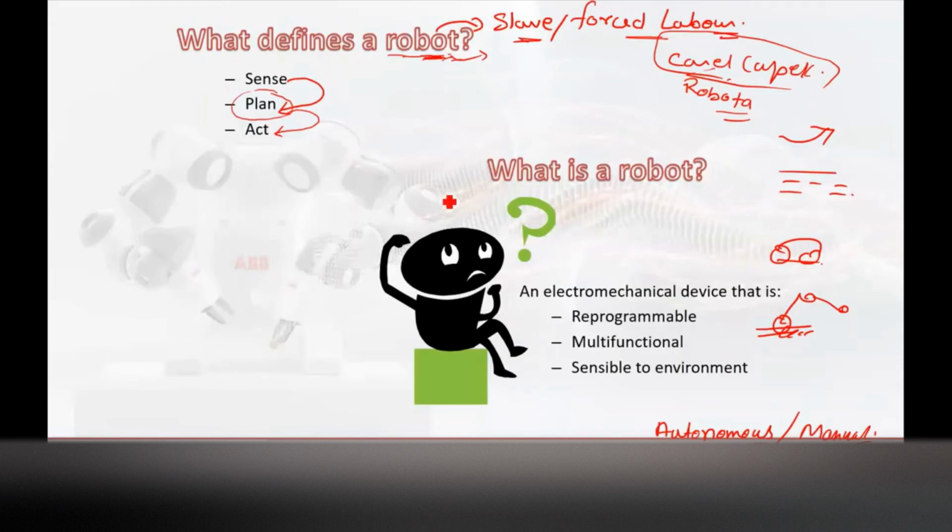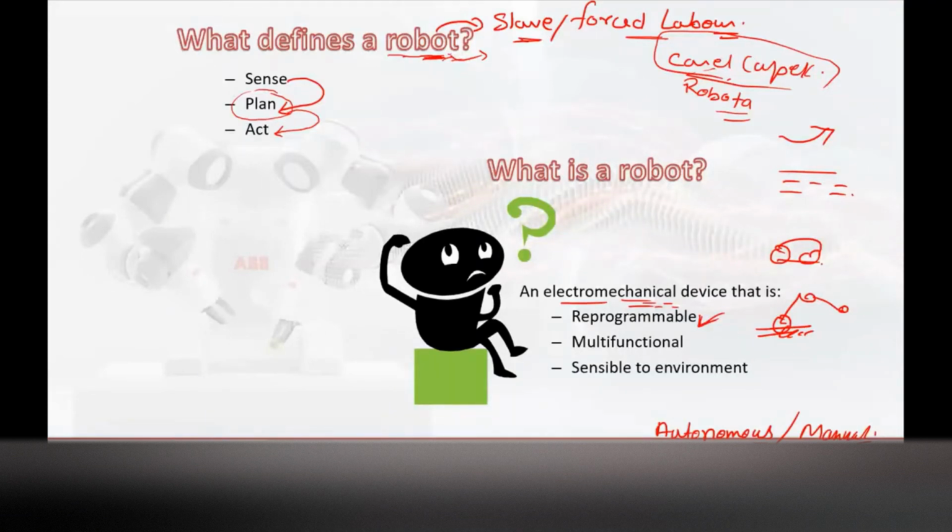Basically, if you want the exact definition, a robot is an electromechanical device. Why electromechanical? Because we have some electrical components, some microcontrollers and other electronic components as well, and we have some mechanical parts associated with it. That's why it is an electromechanical device that is reprogrammable, because nobody wants a robot which is programmed only once. Once you have programmed it, forever it will work for that one kind of action. That kind of robot is generally not desired, so it should be reprogrammable.